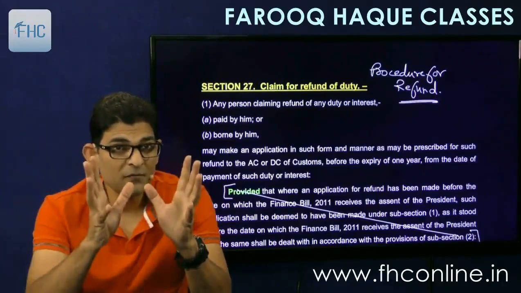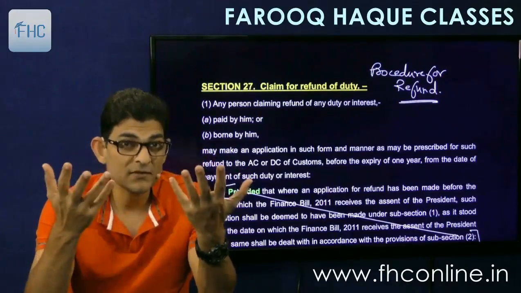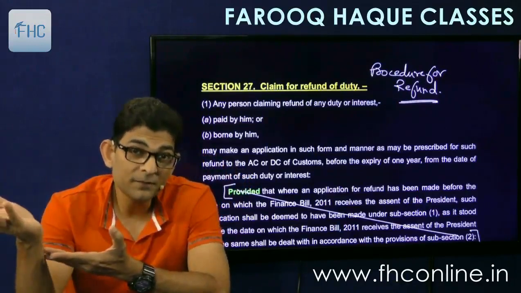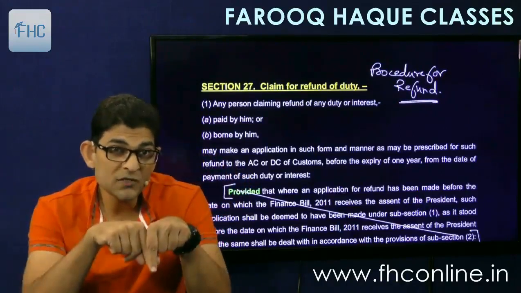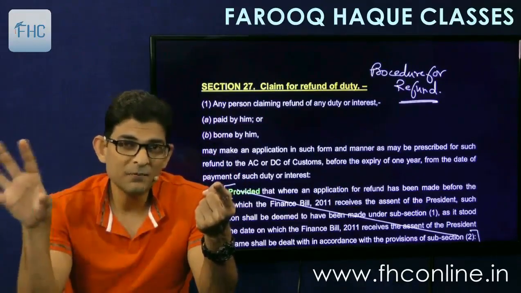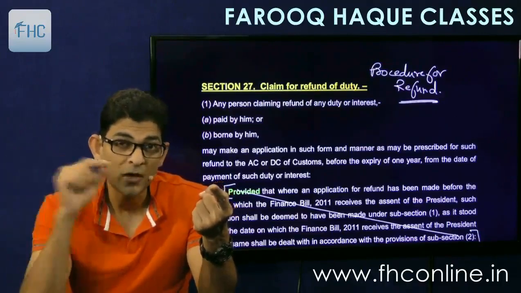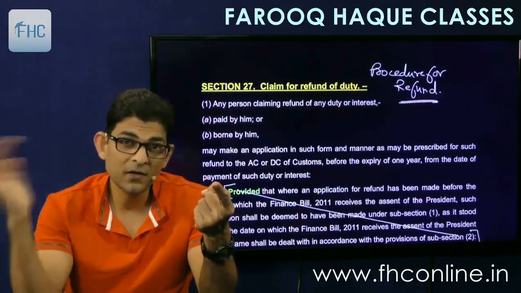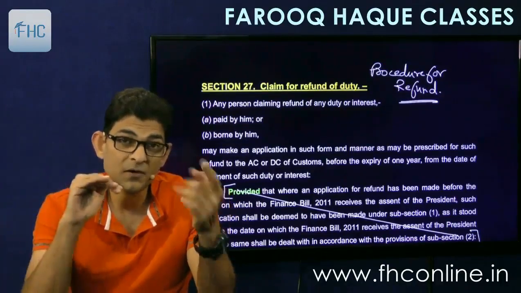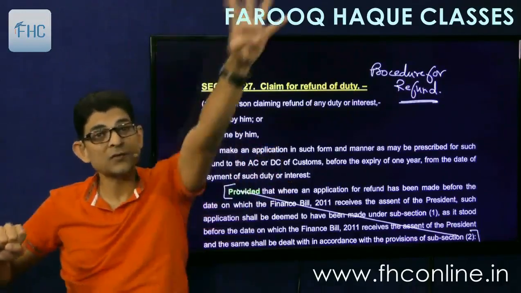So for example, if I have paid excessive duty, instead of 2 lakhs I have paid 6 lakhs, but then ultimately I have taken that 6 lakh from my customer. So have I paid those 6 lakh from my pocket? No, I have claimed it from the customer. Because it is indirect tax, I have shifted the burden. So I have put it in my invoice and recovered it from the customer. So I have recovered 6 lakhs from the customer and I paid that 6 lakhs to the government, and now I am realizing that 4 lakhs was excess.